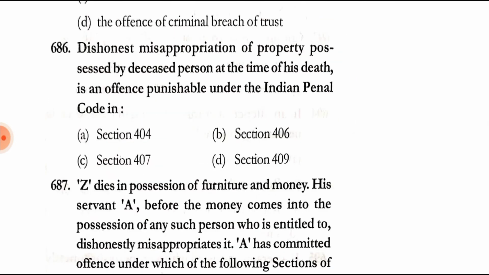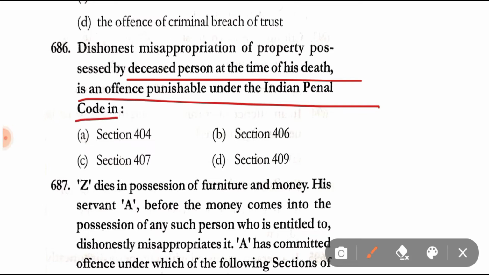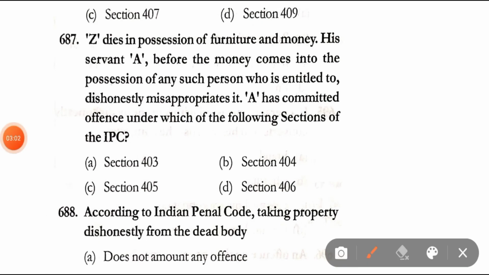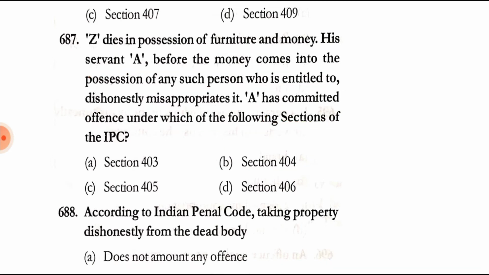Question number 686. Dishonest misappropriation of property possessed by deceased person at the time of his death is an offence punishable under IPC in Section 404, Section 406, Section 407, Section 409. Correct answer is option A, that is Section 404. Question number 687. Z dies in possession of a furniture and money. His servant A, before the money comes into the possession of any such person who is entitled to, dishonestly misappropriates it. A has committed offence under which of the following sections of IPC? Section 403, Section 404, Section 405, Section 406. Correct answer is option B, that is Section 404 of IPC.